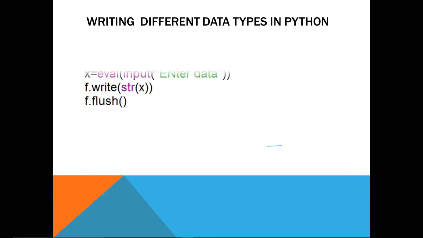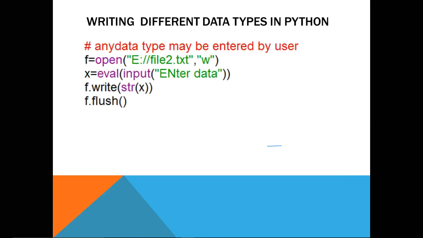Okay, so writing different data types inside the file, earlier we saw only the integer data type. We can write other data types also, meaning we can write all data types inside the file. We just have to convert that into a string, and only then can we write it inside the file. Here we are taking input from the user using the eval function. The eval function is used to take any sequence type input from the user. So we can give a list here, a string here, a dictionary here, and then we are writing that inside the file, typecasting it into a string, and at last we are flushing the buffer.